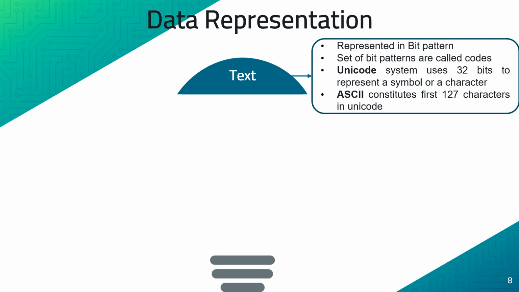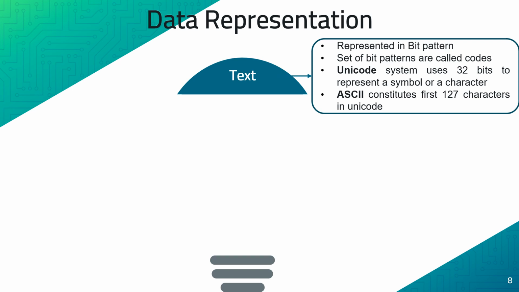For each individual text symbol, we will have a bit pattern, and each set of bit patterns is referred to as a code. The process of representing a text symbol by bit patterns is called coding.